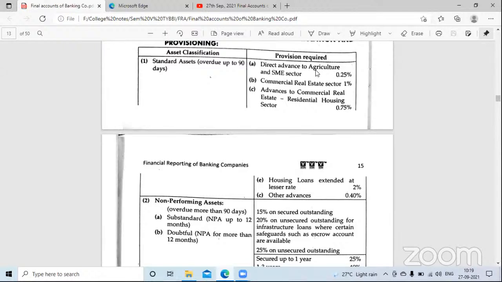If it is a direct advance to agriculture and SME, direct advance means loan. Direct advance means loan to agricultural farmers and the SME sector. What is SME? What is the full form of SME? You have already done it in financial markets. Nandini madam has taught you. So what is SME? Small and medium entrepreneurs. Yes or no?